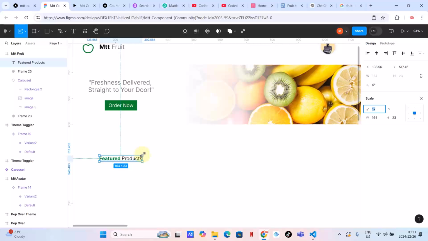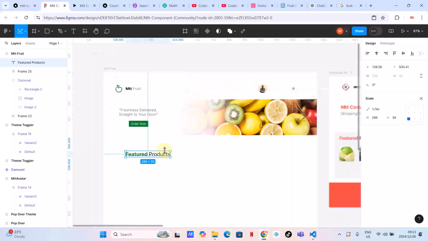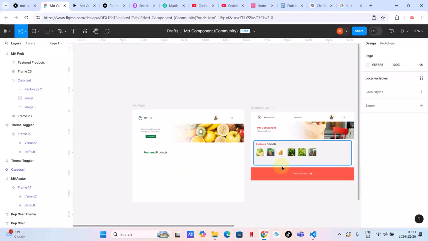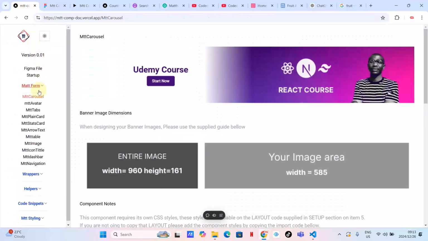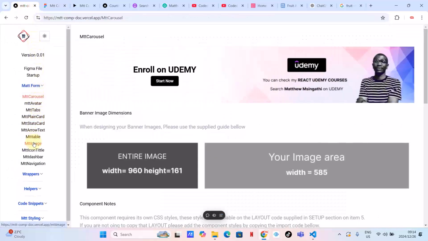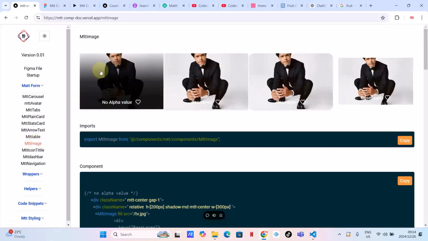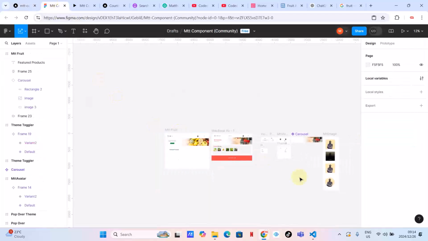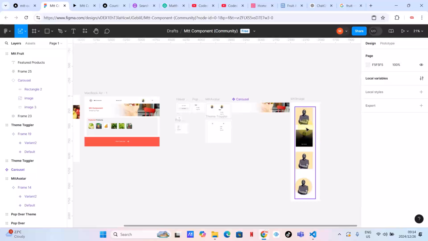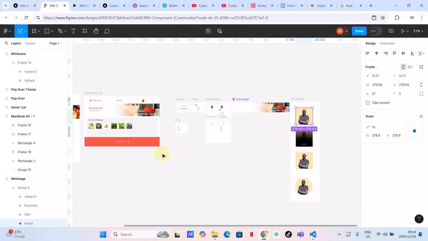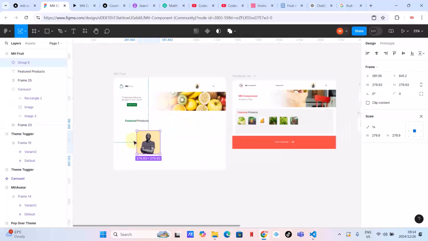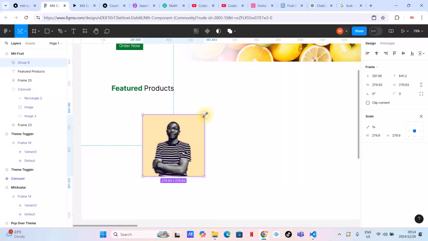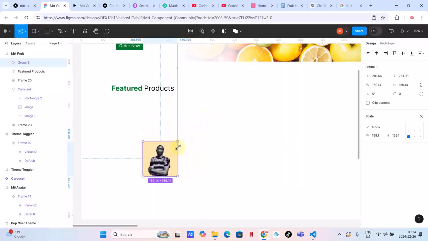I'm going to press K so that I can scale this up. And then let's create these images, and we are going to use a component here called Mtt Image. Let's check, guys. There's a component called Mtt Image here. I'm going to copy this, come here and paste it. In fact, I've pasted it in the wrong place, but that's not much of a problem. I'm going to press K to scale it down.